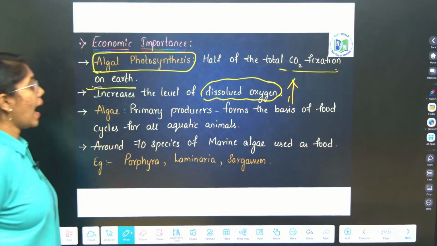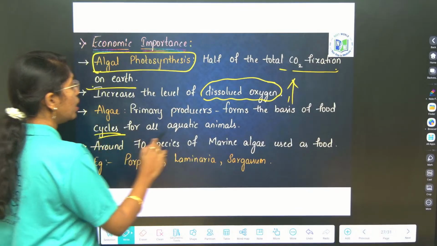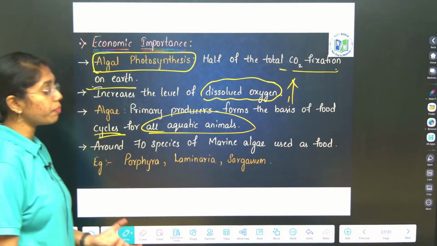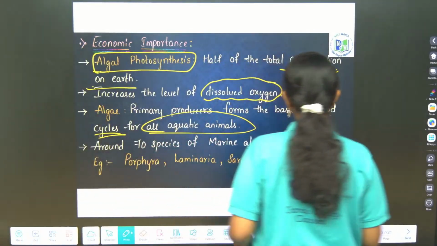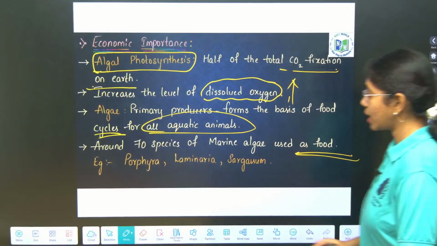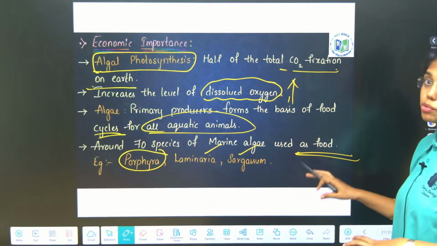Fine. And algae primarily produces what? This forms the basis of the food cycle for all the aquatic animals. Around 70 species of marine algae are used as what? Food. Okay, around 70 species of marine algae are used as food. For example, Porphyra, Laminaria and Sargassum are used as food.